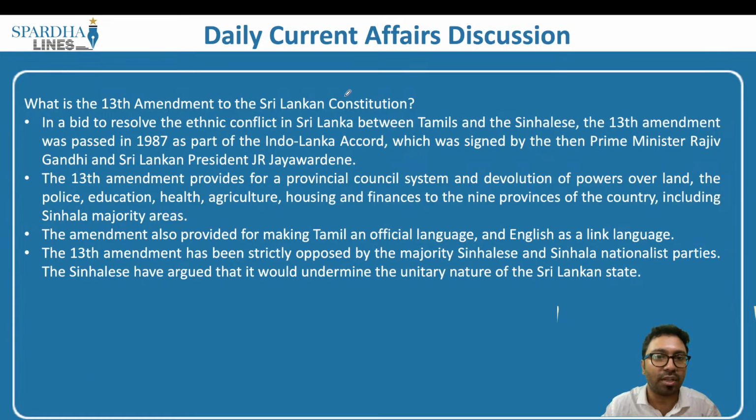In a bid to resolve the ethnic conflict in Sri Lanka between Tamils and Sinhalese, the 13th Amendment was passed in 1987 as part of the Indo-Lanka Accord, which was signed by the then Prime Minister Rajiv Gandhi and Sri Lankan President J.R. Jayawardene. Sri Lanka became independent in 1948. Prior to that, they were under the rule of the British, just like India.